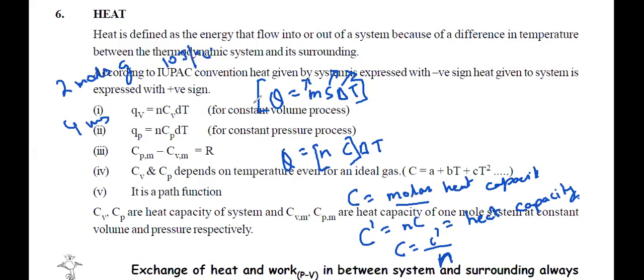Again, this unit of C is joule per degree centigrade per mole. Now for 4 moles it will be same, molar heat capacity C. But when you talk about C dash, it will be different. For 4 moles it will be 20 joules. Got the difference?